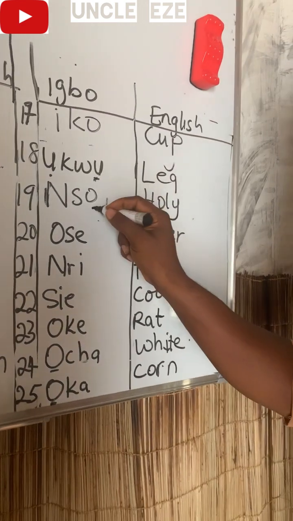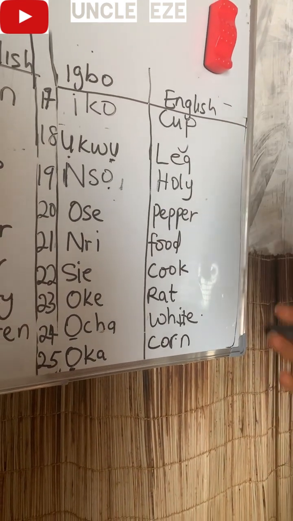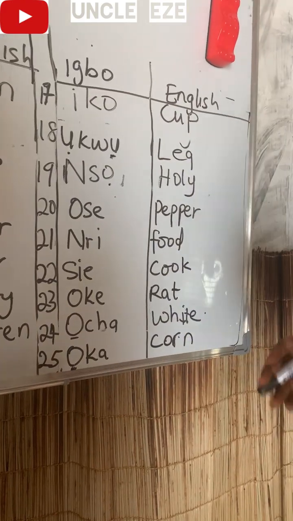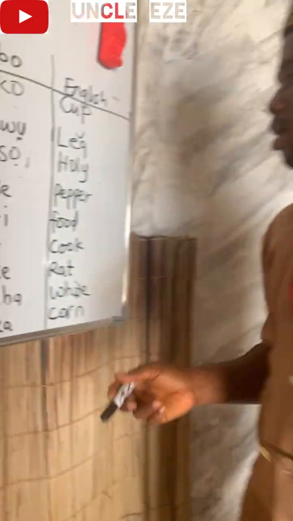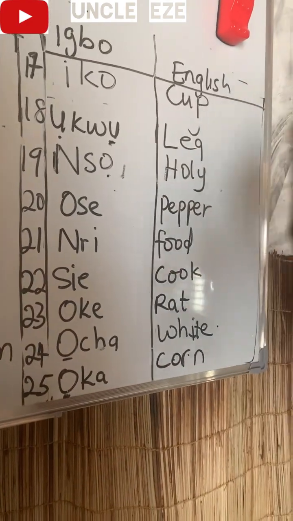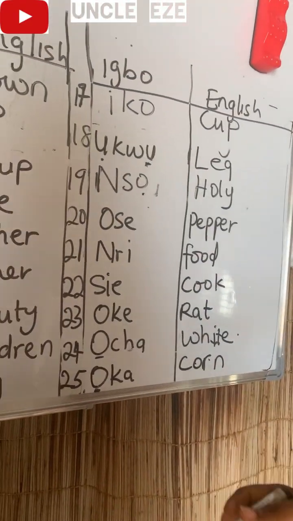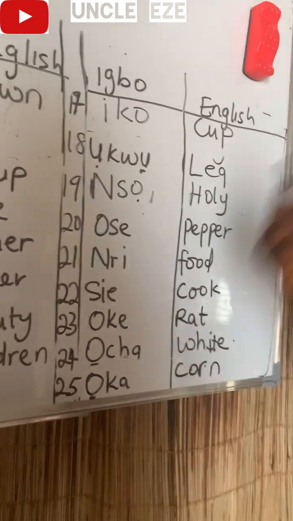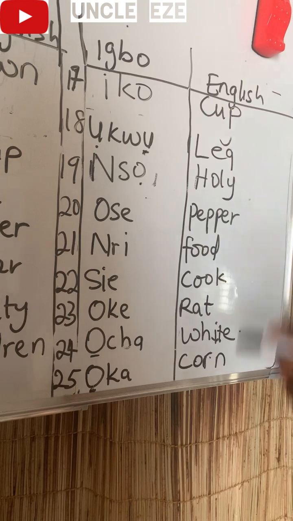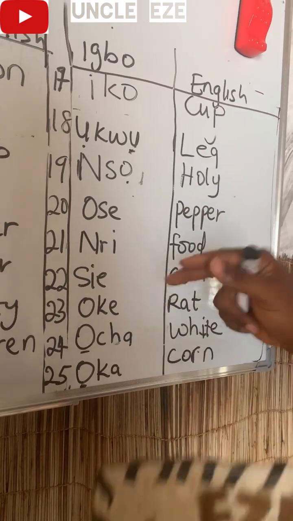Then here we have Ozi, holy. Ozi, holy. Holy thing. In the church, you have to be holy as a child of God. Also pepper. Nri, food. Actually, I want to eat. Nri, food. Sie, cook. Actually, I want to cook.